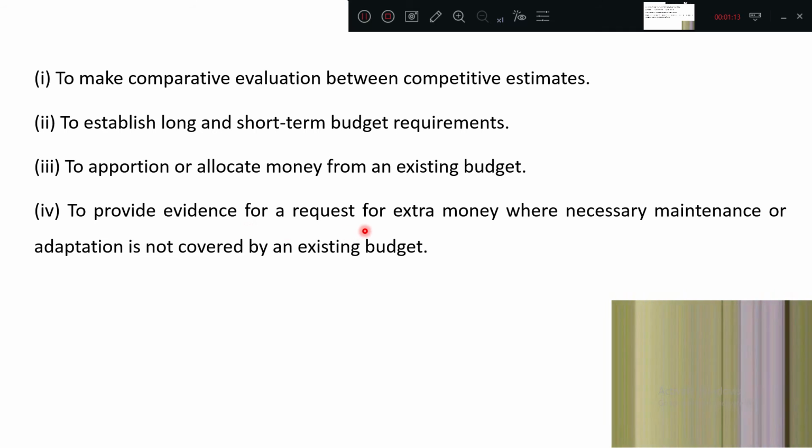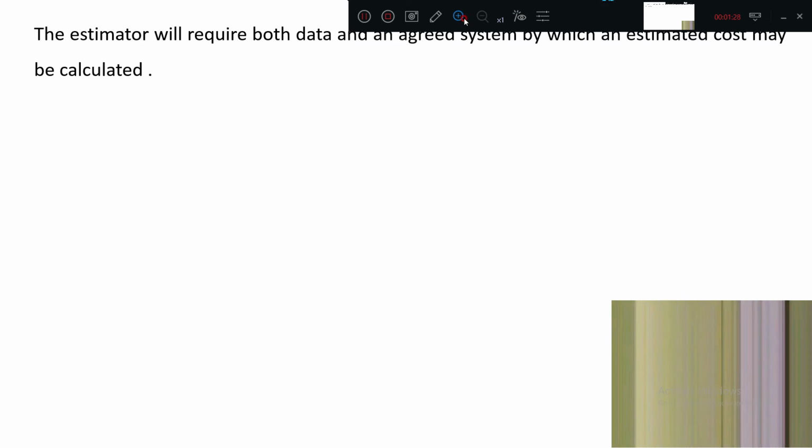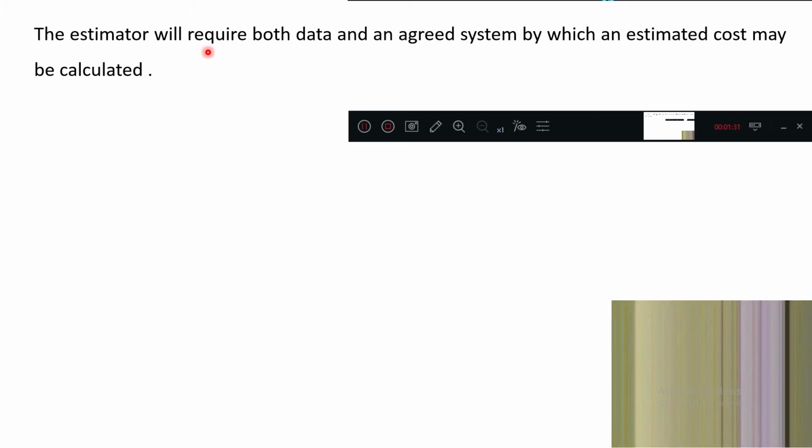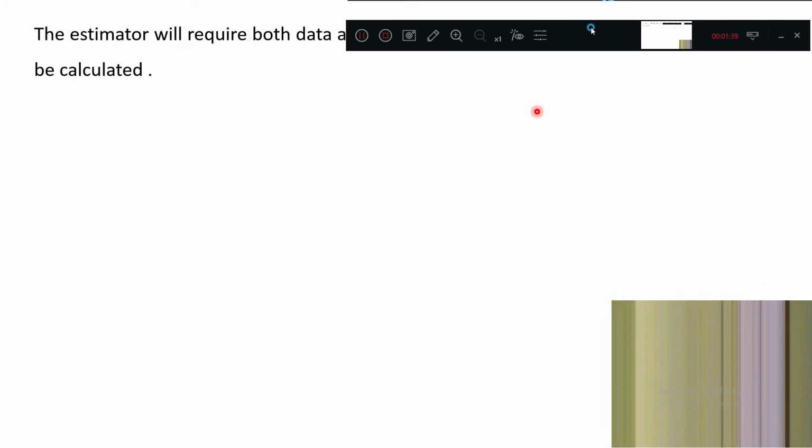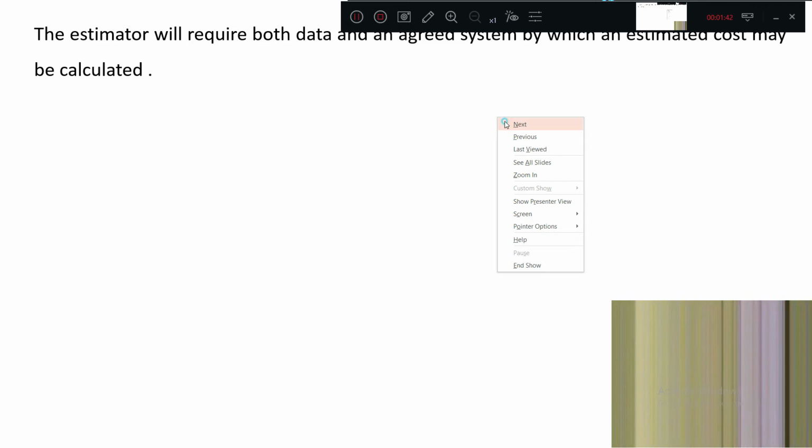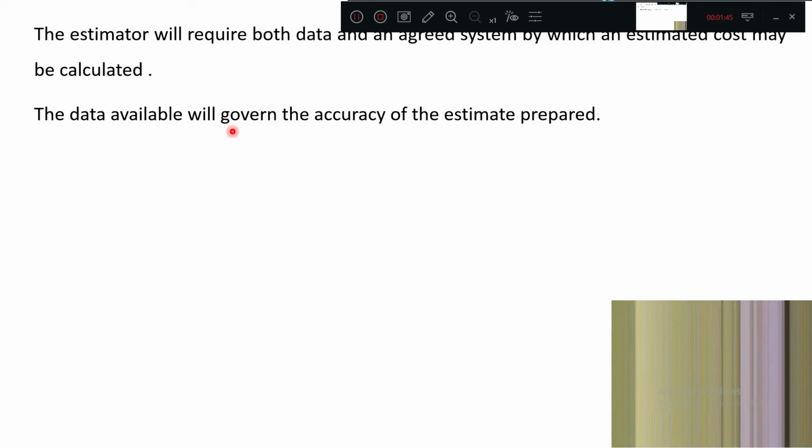To provide evidence for a request for extra money where necessary maintenance or adaptation is not covered by the existing budget. Sometimes some additional money is required, so for that we can also have a future budget. Now, the estimator will require data, and an agreed system by which the estimated cost may be calculated. There should be one information system and correct data so that we can have a proper estimate. The data available will govern the accuracy of the estimate. How much data is there with you? Proper data will make your estimate very accurate.